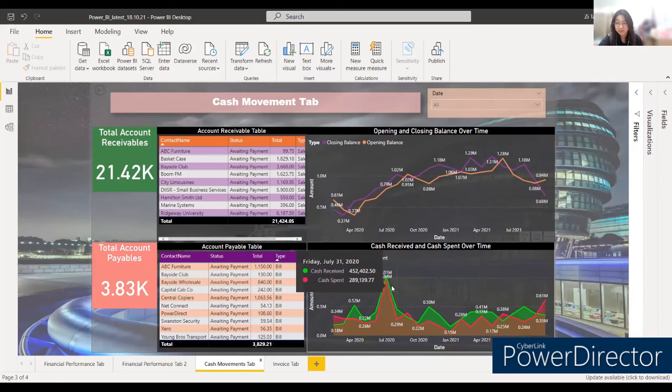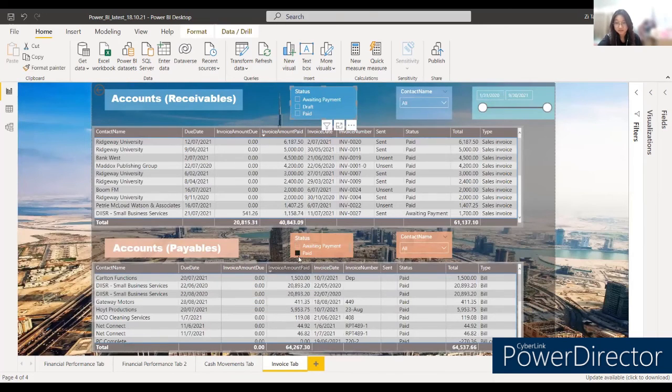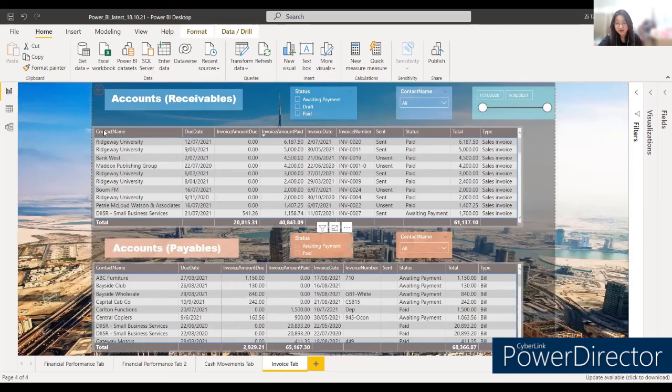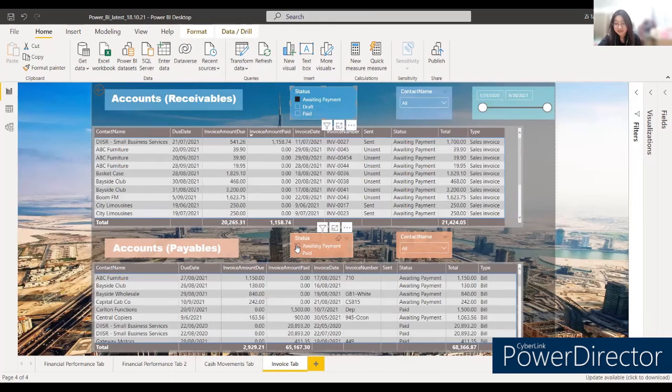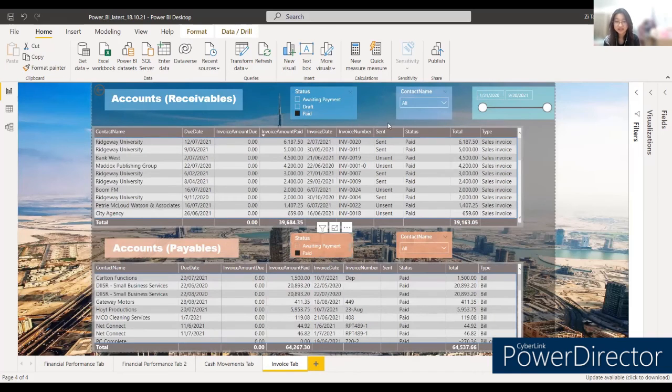Followed by the invoice tab. The slicer of status shows the type of status of the invoice, while the contact name contains all the customers' names. Ambiguity caused by standardizations can be resolved as the business will get the actual amount of the receivables and payables by filtering on the awaiting payment here. The amount shown is the amount which the business hasn't received, and vice versa for payables accounts. This is because other statuses such as paid are invoices which already completed the transactions.